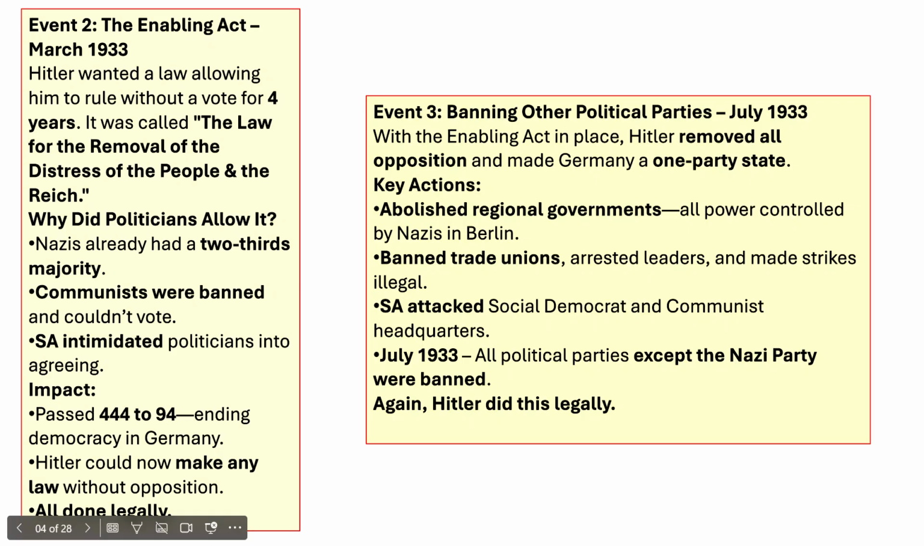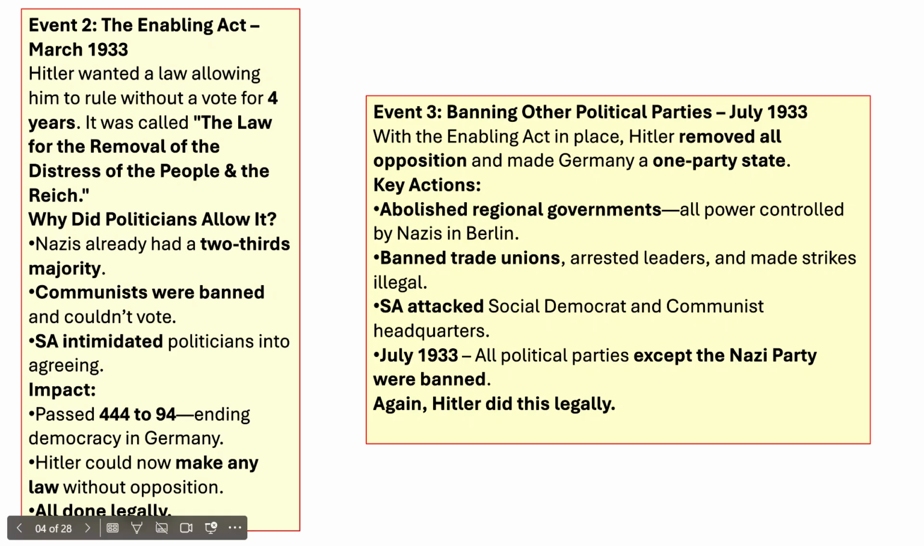The Nazis already had a two-thirds majority. Communists were banned and they couldn't vote, and the SA intimidated politicians into agreeing. The impact was that it was passed 444 to 94. This ended democracy in Germany. Hitler could now make any law without any opposition, and it was all done legally.